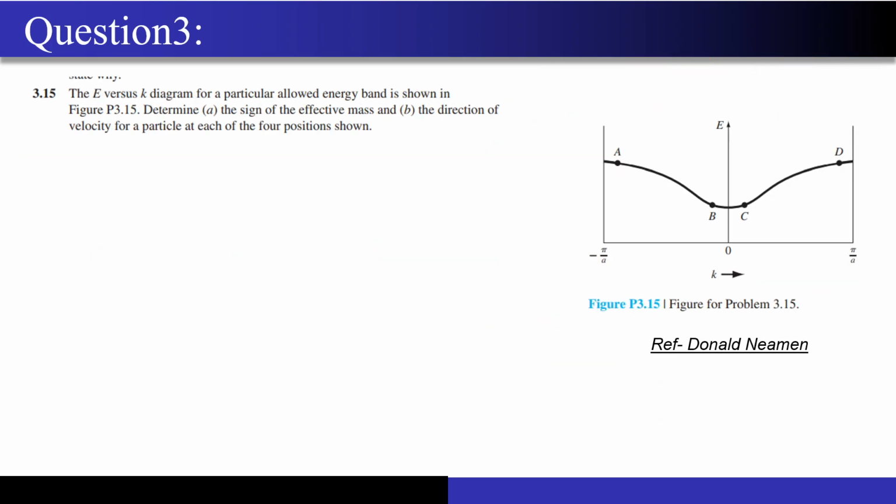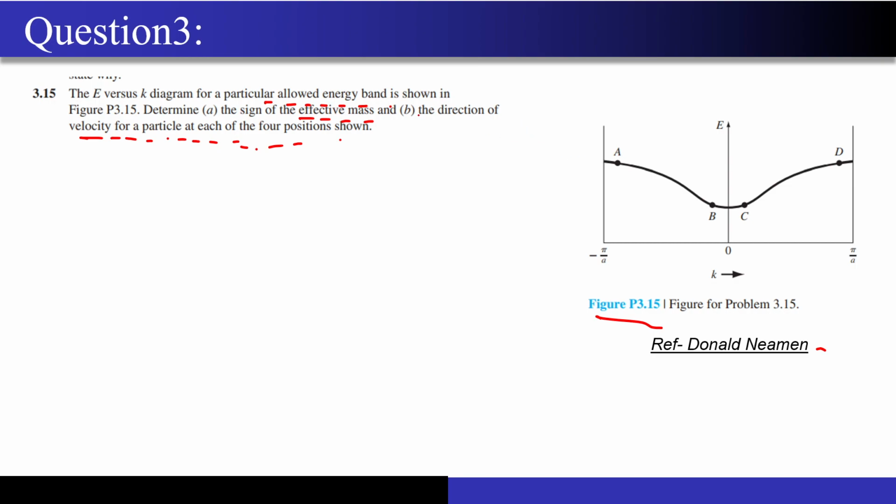Now again, this concept of the E-K diagram. Let's see what they have mentioned over here. The E versus K diagram for a particular allowed energy band is shown in figure 3.15. Again, the example has been taken from Donald Neamen's book. Determine the sign of the effective mass and the direction of velocity for a particle at each of the 4 positions. So what does this mean?